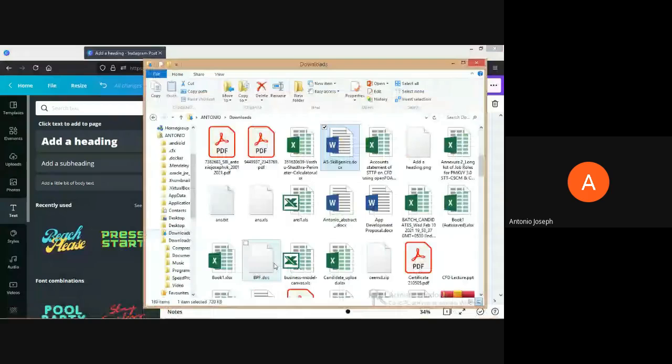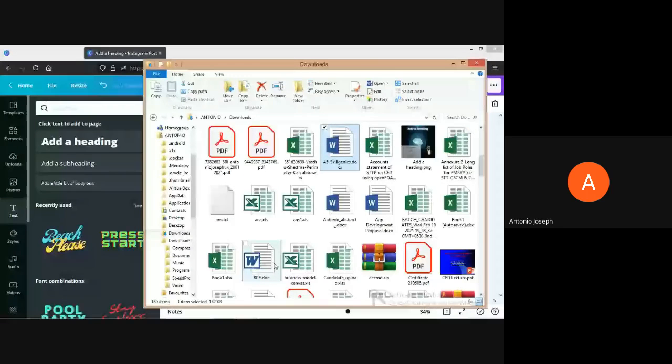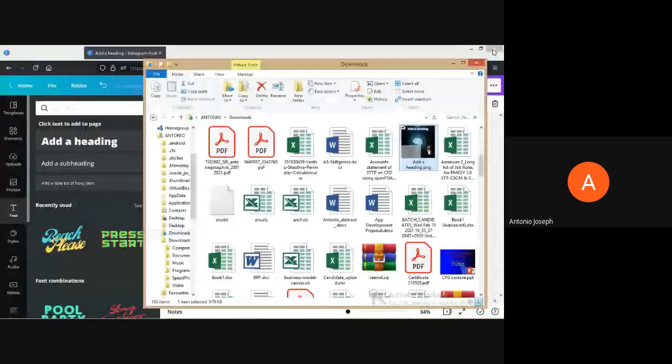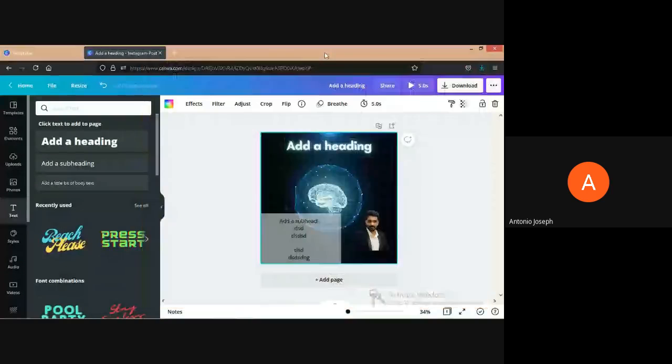See, this is the image that we have downloaded. So that's it. It's very easy to use and easy to study. And if you have some creativity, you can create excellent posters using this Canva.